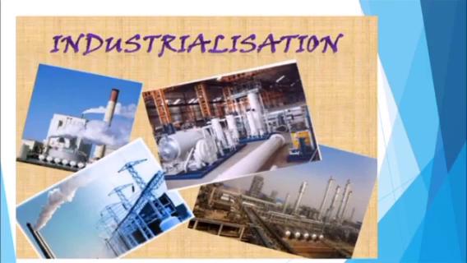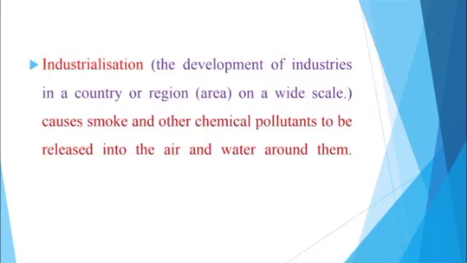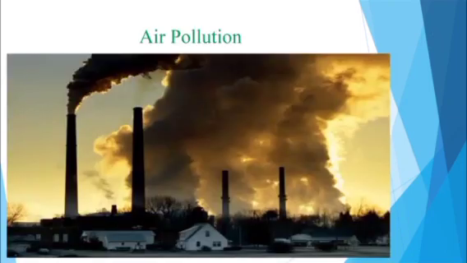Next, we are going to learn about industrialization. First, we have to know the term industrialization. Industrialization means the development of industries in a country or region on a wide scale. Here, region means area. So, industrialization causes smoke and other chemical pollutants to be released into the air and water around them. Next, let's see about air pollution.